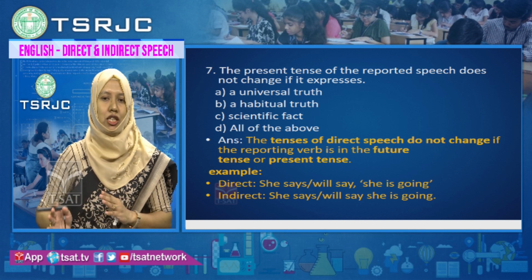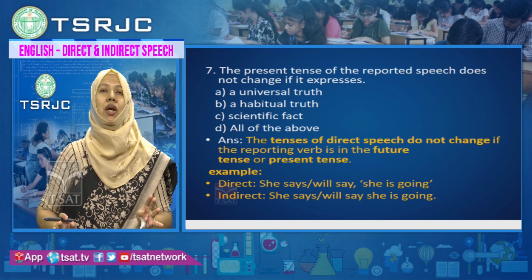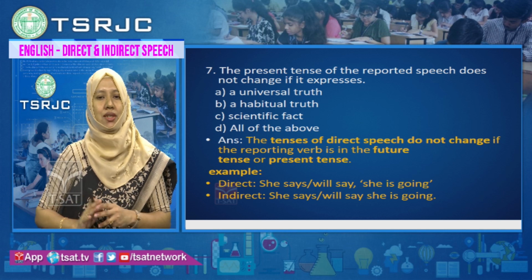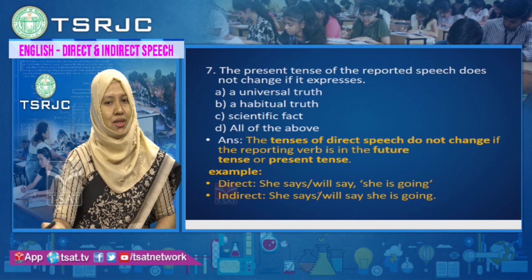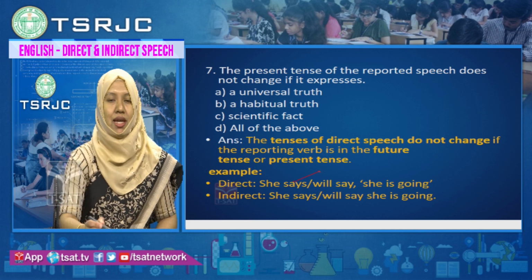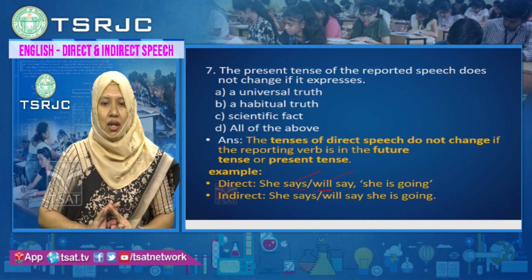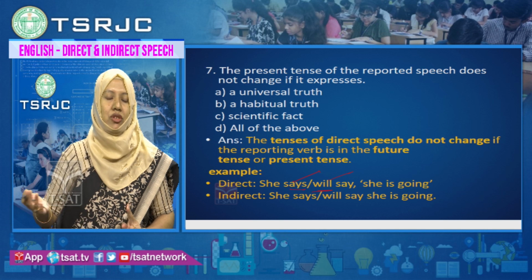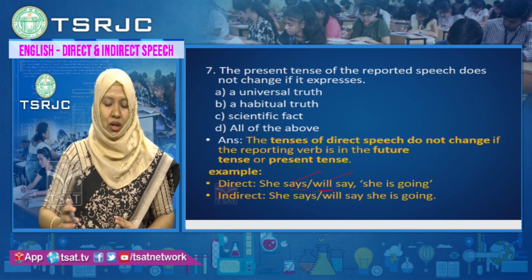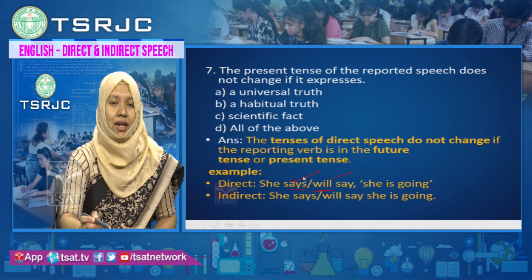The tenses of direct speech do not change if the reporting verb is in future tense or present tense. For example, she says or she will say, she is going. If it is present tense or future tense, the verb will be same as it is. You should never change the verb; you only have to write the reported speech as it is.